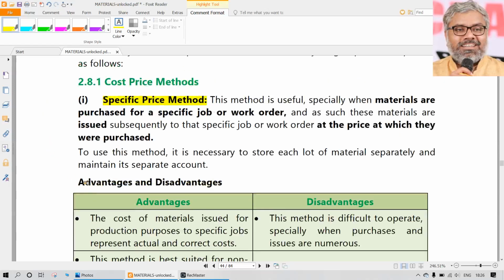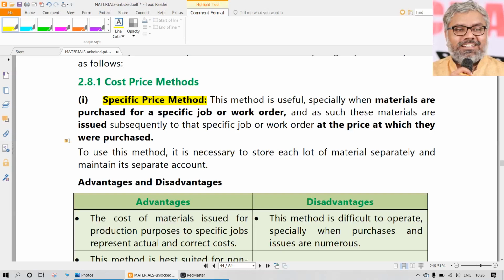We know that material receipt price is already there, which is according to the purchase cost and all the costs which are to be included to bring the materials to the current condition and location. But now the point is at what price or value the materials have to be accounted for as issues. So how much they have to be accounted for as issue of materials in the stores ledger is the question now. For that purpose, we can use any of these methods.